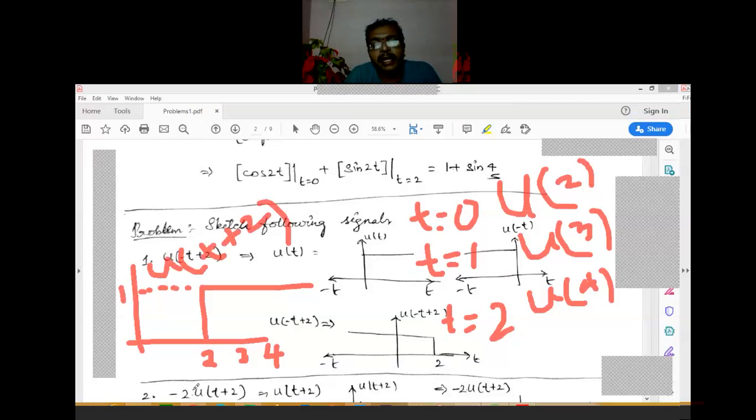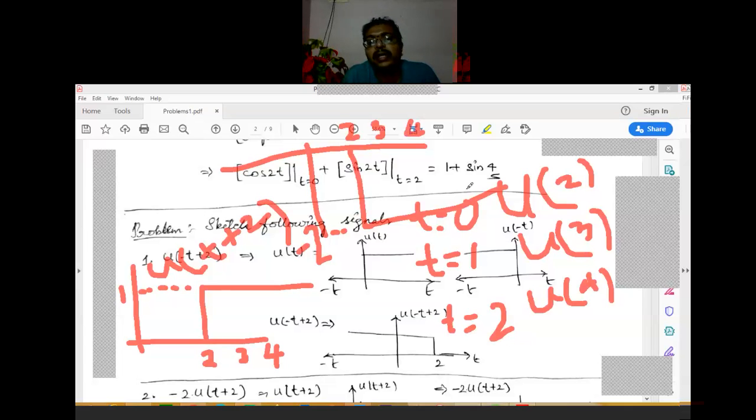Minus 2 times is the multiplication factor given for the unit signal. So for this reason, we need to apply a minus 2 to the given signal. If I add minus 2, the signal will become like this. Only the amplitude will become minus 2. The time values will remain the same: 2, 3, 4.